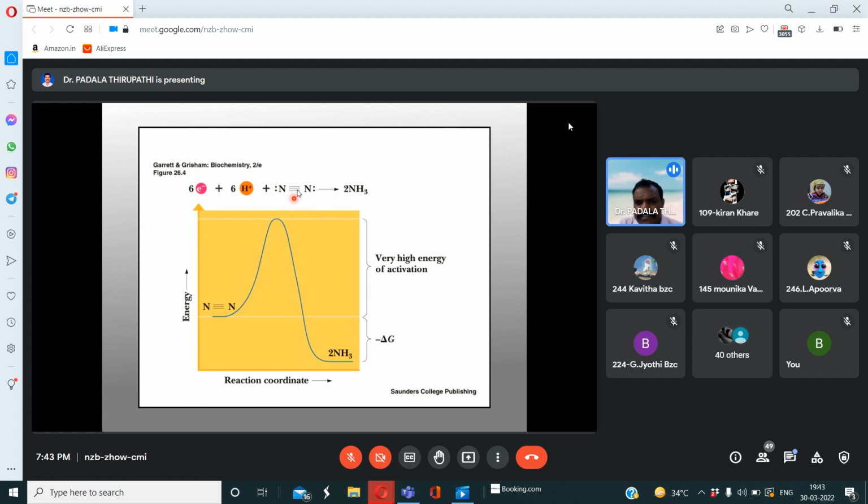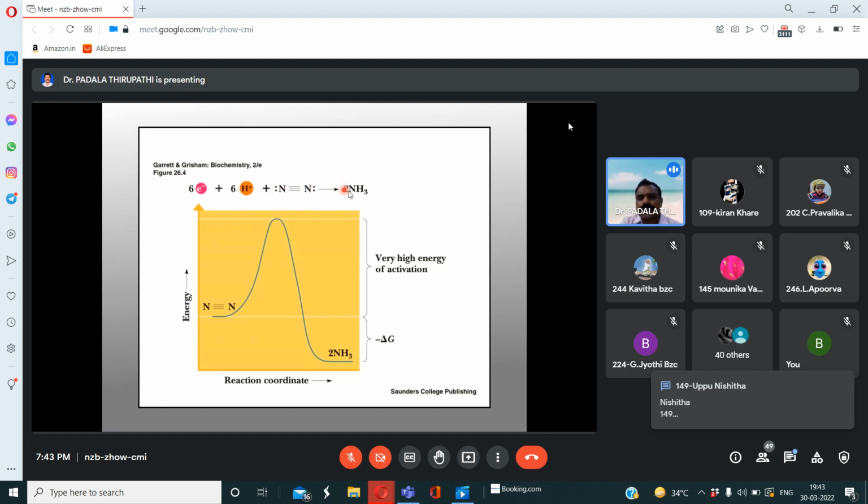How many bonds are present? Triple bonds. These triple bonds have to be broken down slowly. The nitrogenase enzyme uses 16 ATPs of energy to do this.